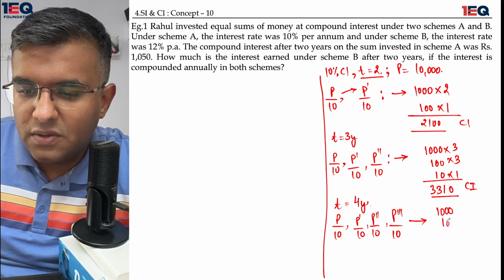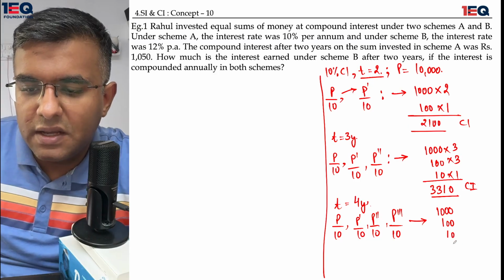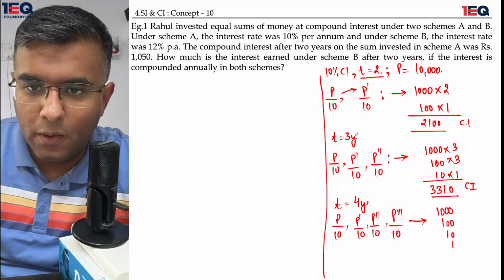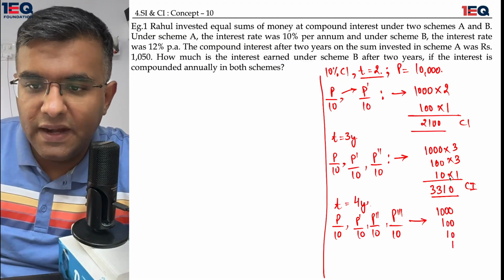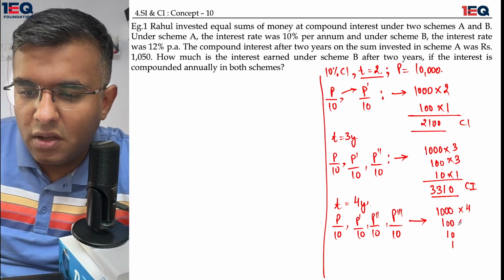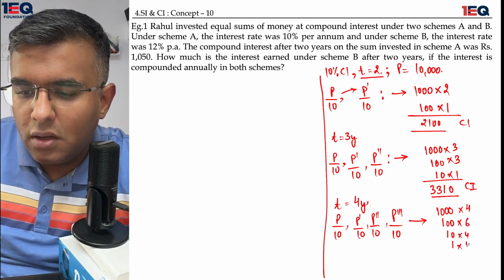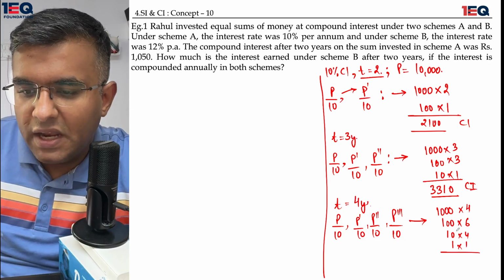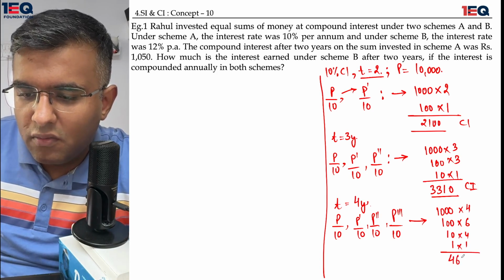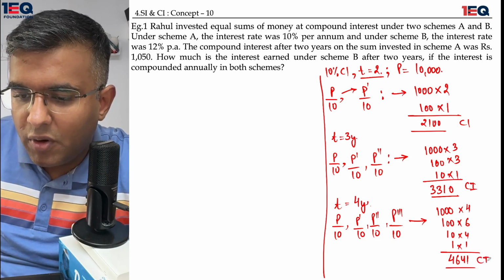Then against 1000 I would get 100, then against 100 I would get a 10, then against a 10 I would get a 1. I'm doing nothing but just dividing things by 10. Now the coefficients of Pascal's triangle which I need are 4, 6, 4, and 1. When I do it, I get 4641 as my compound interest.